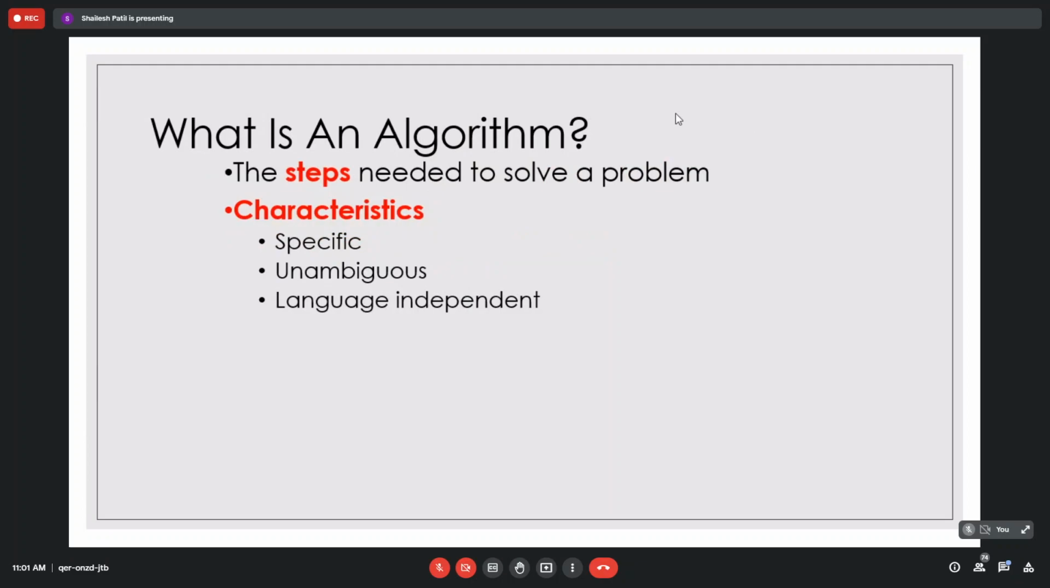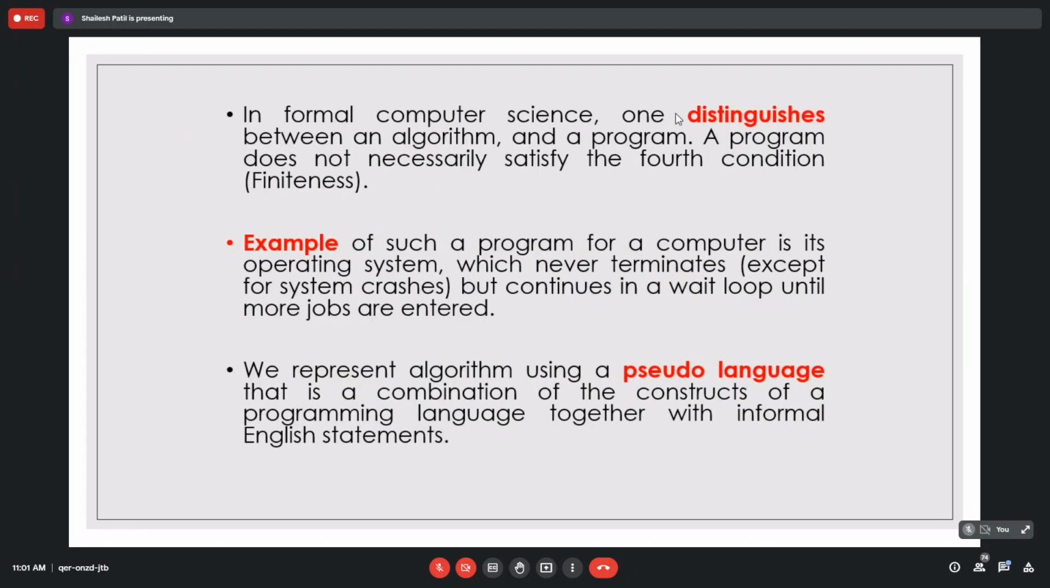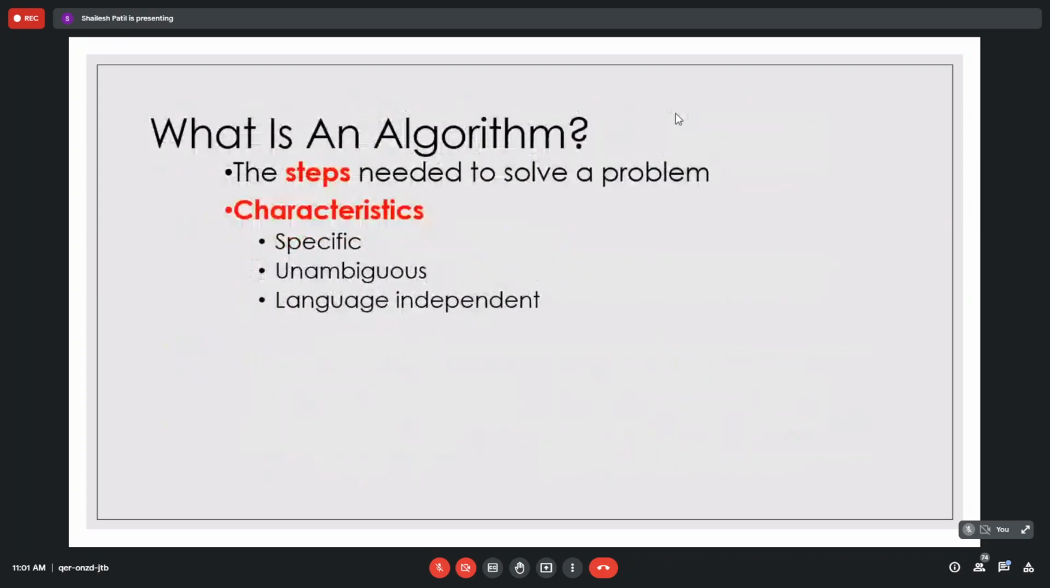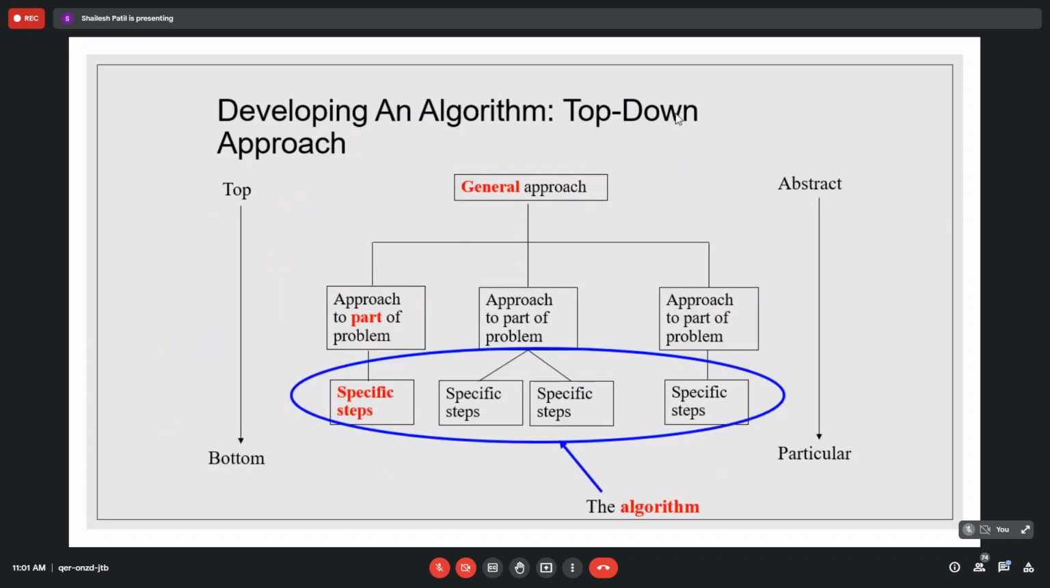So again, we have seen the characteristics already. It is specific, unambiguous, and language dependent. A few more characteristics you can have, but these are the 5 basic things. You will have some like language independent and so on, so that it can be devised.